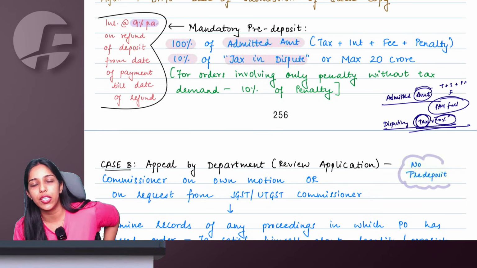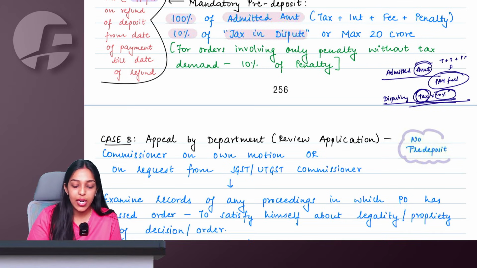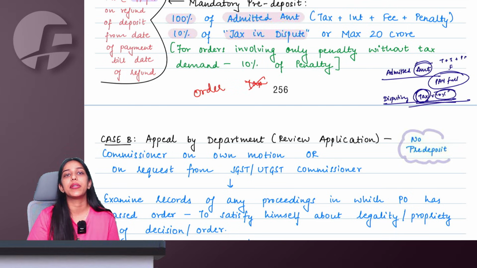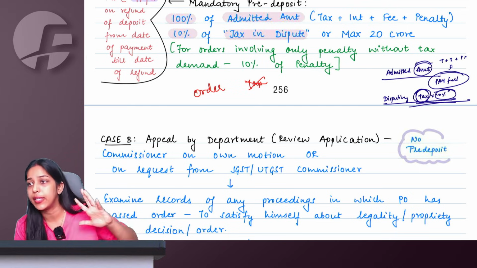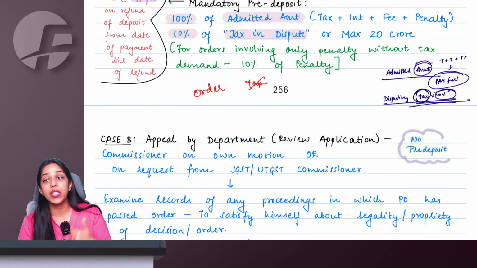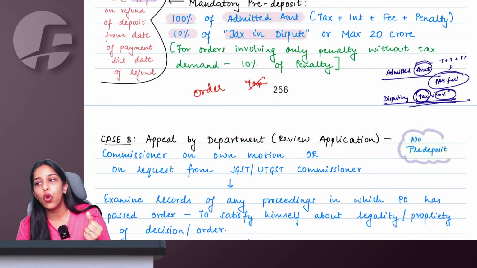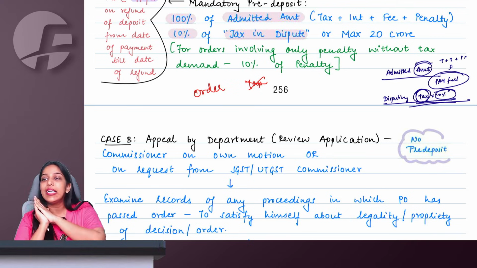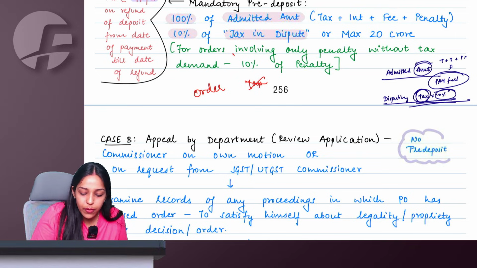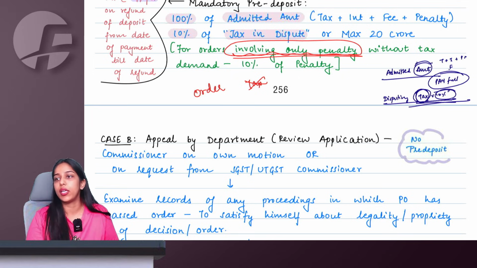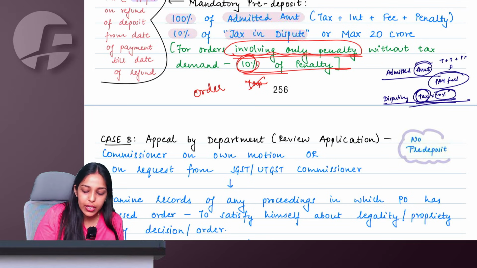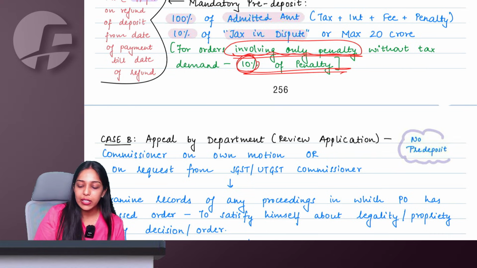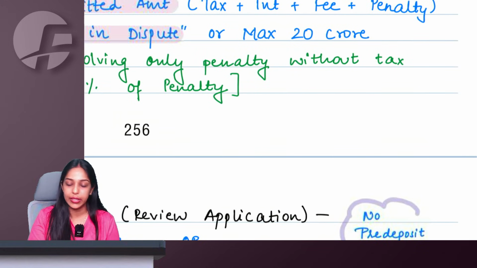However, a small addition that they have made here is, what if, ma'am, there is an order where there is no tax amount involved? The order is only for penalty and I am disputing it. Then as per the earlier provisions, penalty dispute, no pre-deposit. But now we are saying that if an order does not have any tax amount, the order involves only penalty and I am disputing it, then I have to pay 10% of the penalty as pre-deposit. See, understand. I'll give you 3 examples and you will get absolute clarity.